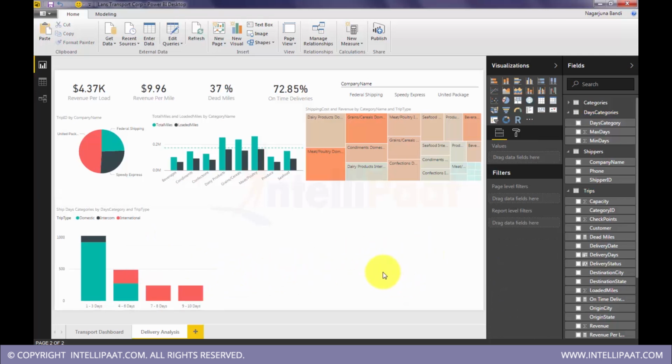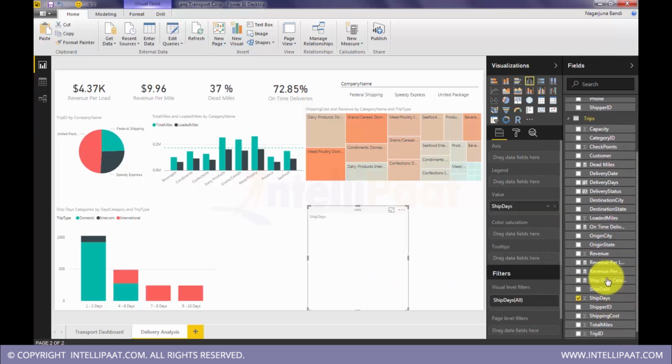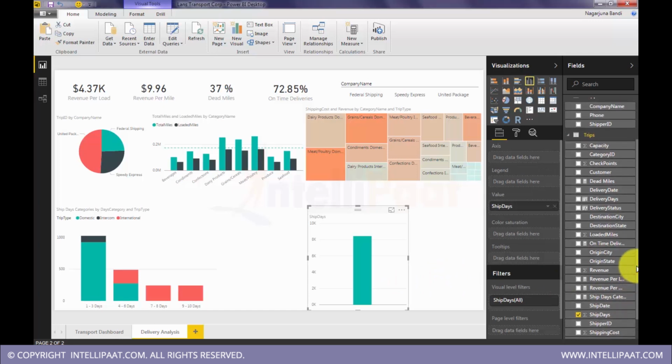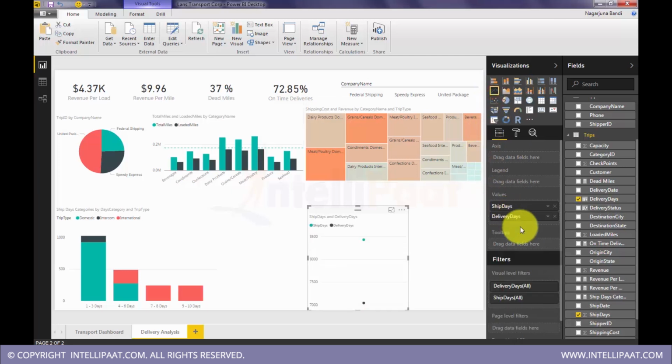I want to see the difference between target days and ship days. I mean actual delivery days and ship days. Okay, so I will pull ship days and delivery days, ship days versus delivery days. I will put this as a line chart. Okay, and on category axis I'll again put ship days.